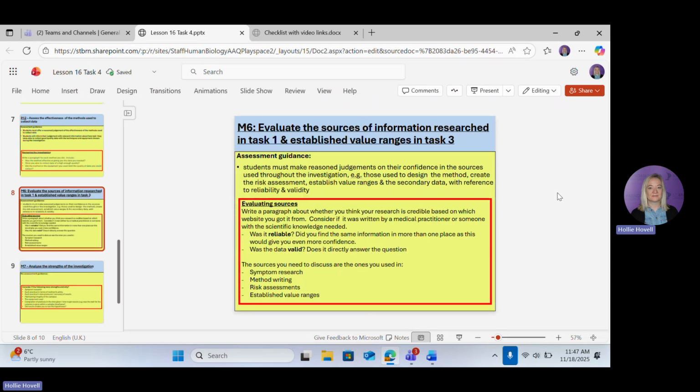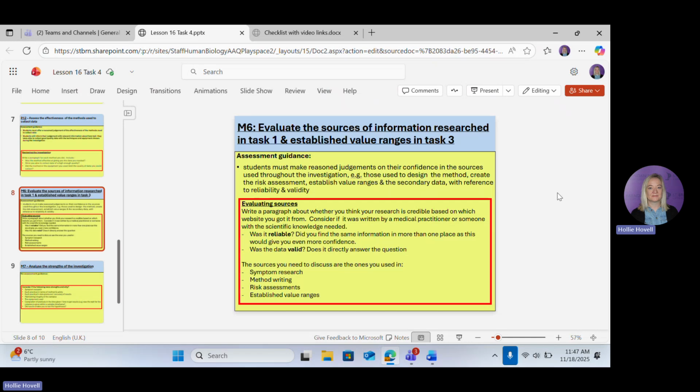So first of all, if you used AI, that is not reliable. AI can make things up. So if you have referenced AI, you might want to go back and edit your symptom research, okay, because AI can make things up. Now, AI is brilliant because it searches hundreds of websites in just a second, much quicker than you could ever do it. But what it's most useful for doing is kind of doing that initial search for you, and then you want to double check the facts.